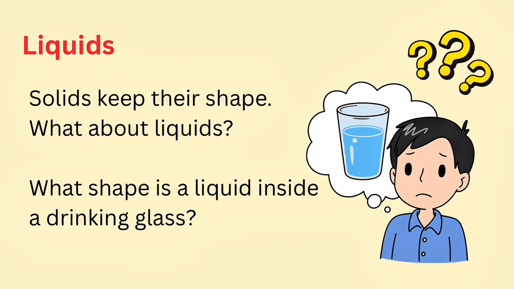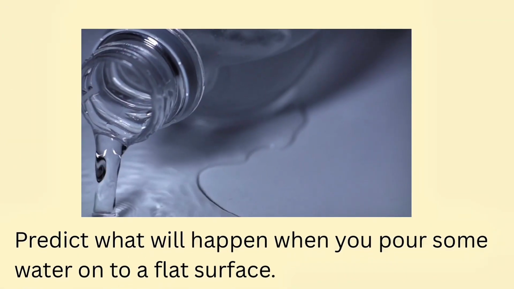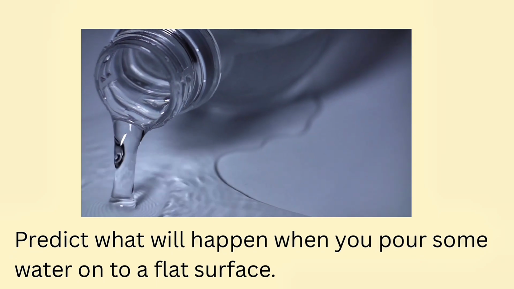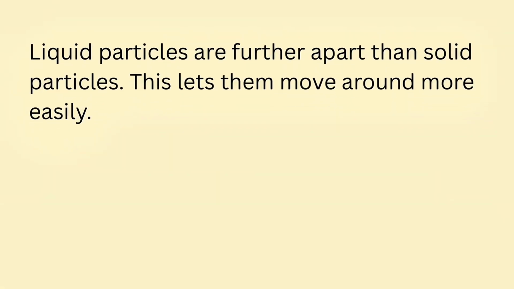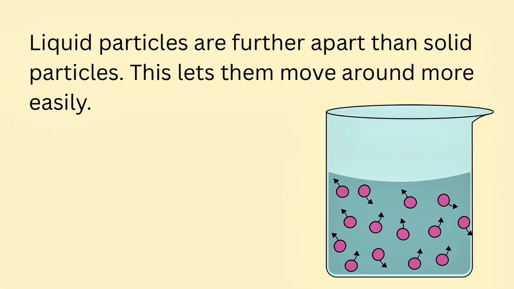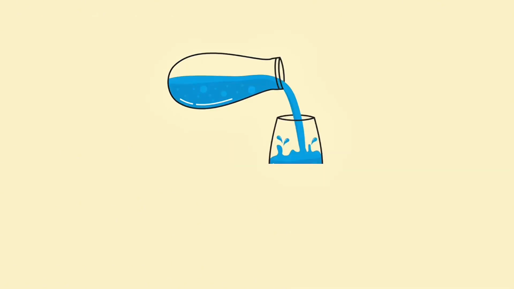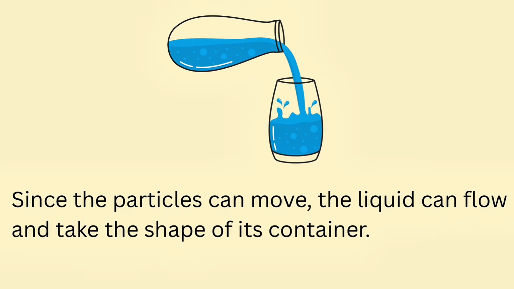Liquids. Solids keep their shape. What about liquids? What shape is a liquid inside a drinking glass? Predict what will happen when you pour some water onto a flat surface. Liquid particles are farther apart than solid particles. This lets them move around more easily. Since the particles can move, the liquid can flow and take the shape of its container.